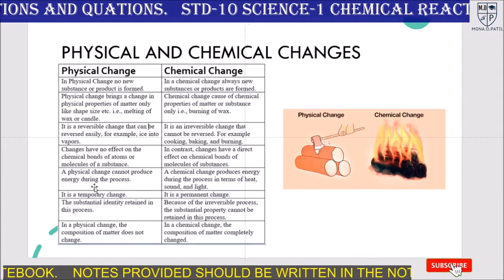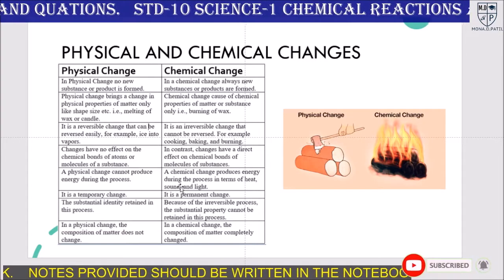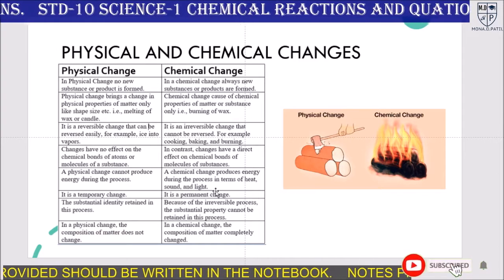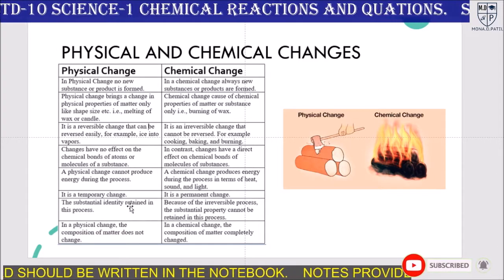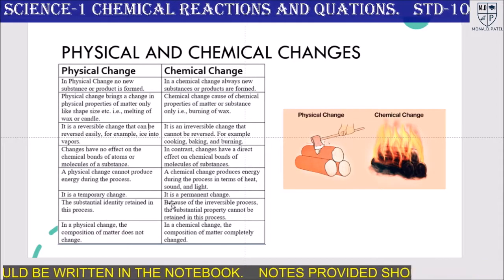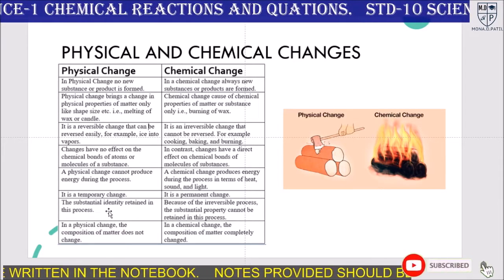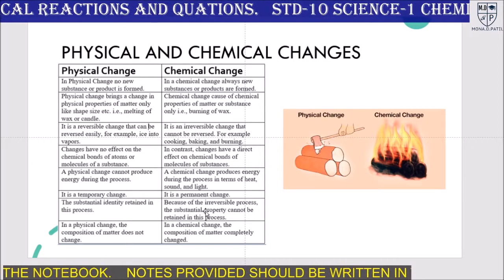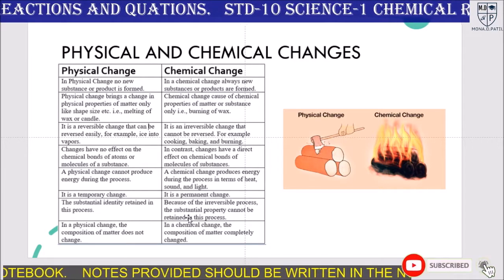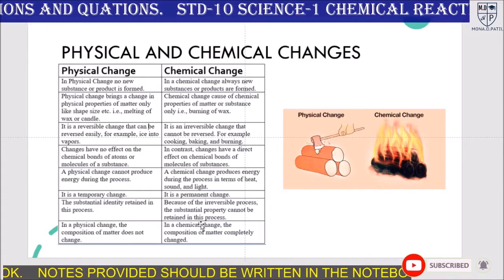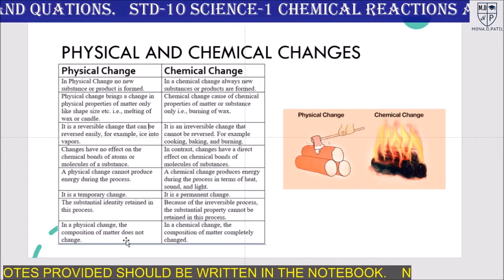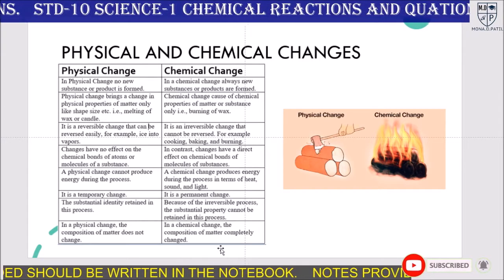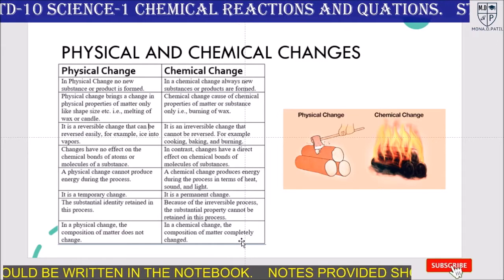A physical change does not produce energy during the process. A chemical change produces energy during the process in the form of heat, sound and light. A physical change is a temporary change and a chemical change is a permanent change. The substance's identity is retained in a physical change. Because of the irreversible process, the substance's properties cannot be retained in a chemical change. In physical changes, the composition of matter does not change. In chemical change, the composition of matter completely changes.